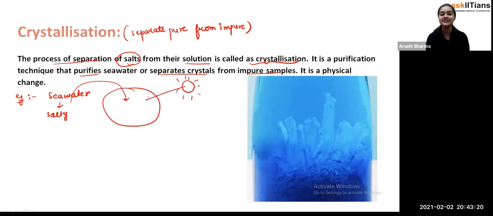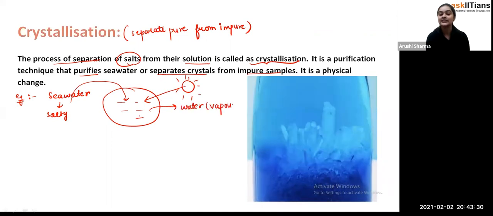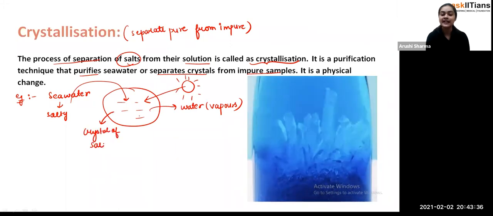So these sun rays will be absorbed. They will provide the heat, and the water which is present there will evaporate out in the form of vapors. And there is the formation of crystals. There is the formation of crystals of salt, and that salt, student, we use in our houses as well.